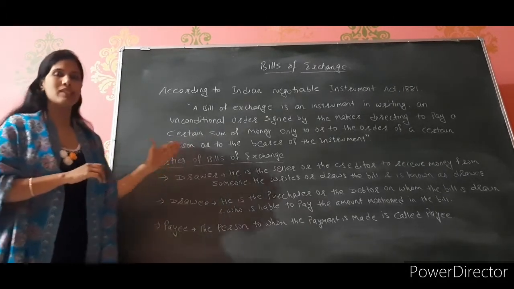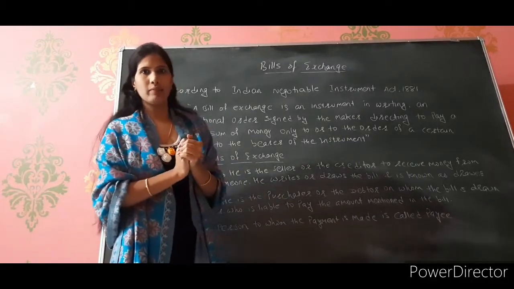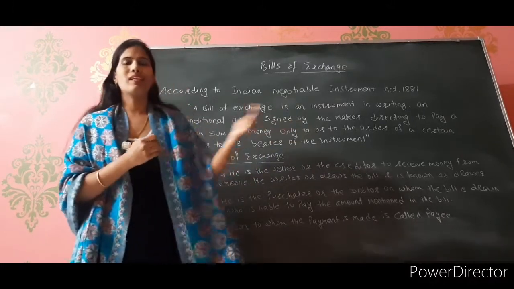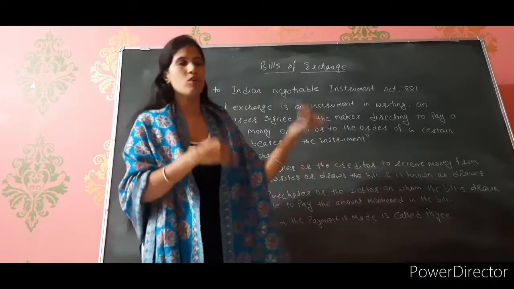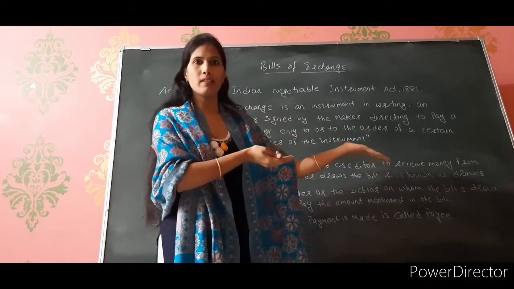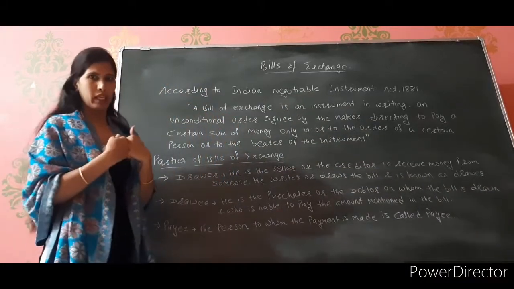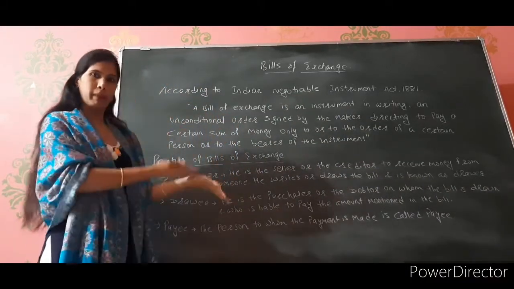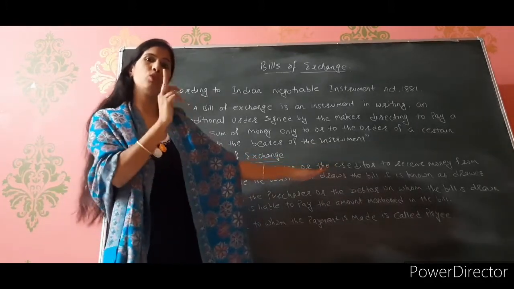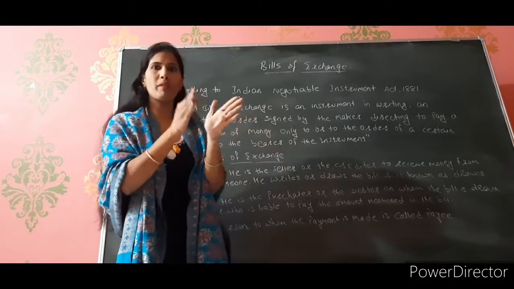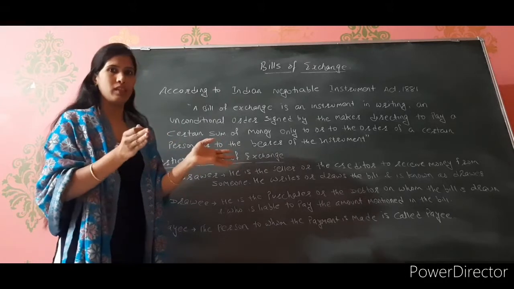Now, drawer means the seller or the creditor. Suppose I have purchased goods on credit from Mr. X, so he is the creditor of my company because I have purchased goods from X. So I have to make payment to X. So he will draw a bill on me that I have to make a payment to him. So he is the seller or the creditor, the drawer who draws the bill. In simple language, drawer means who draws the bill. And who draws the bill? The creditor draws the bill.